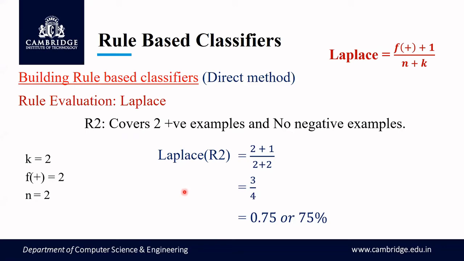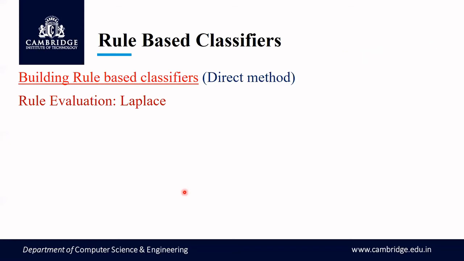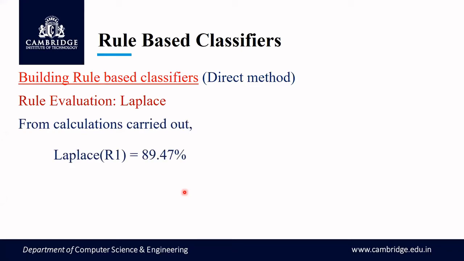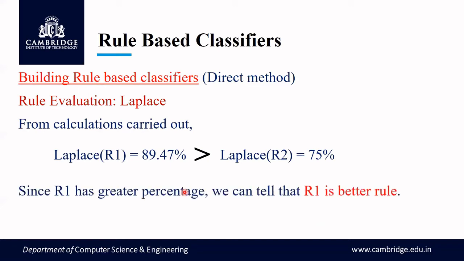So now we got the Laplace value for rule R1 as well as for R2. Let us now see which will be the better rule. From the calculations that we have carried out, we know that the R1 value is approximately 89.5%, whereas the R2 value is 75%. Obviously we can tell that R1 is greater than R2. Therefore we can come to the conclusion that rule 1, since it has the greater percentage, is a better rule when compared to R2.